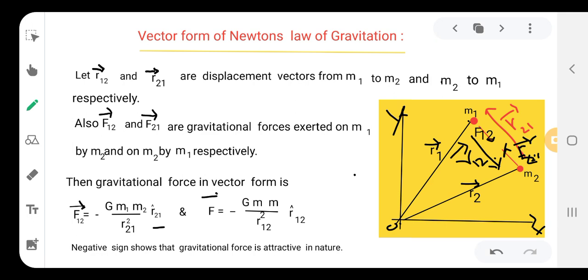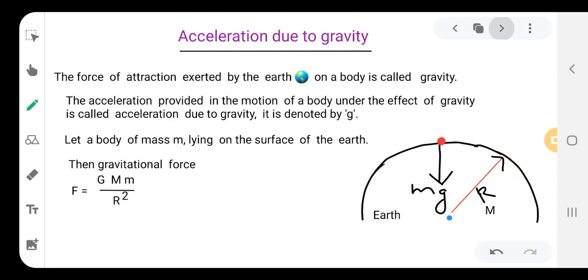So similarly, for m1 and m2, if it is from m2 to m1, then it will be r12 square by r12 vector cap. Okay, the negative sign shows that gravitational force is an attractive force between the two bodies of masses m1 and m2.